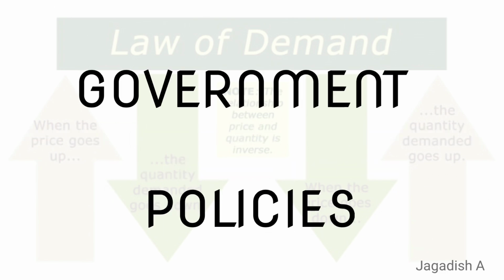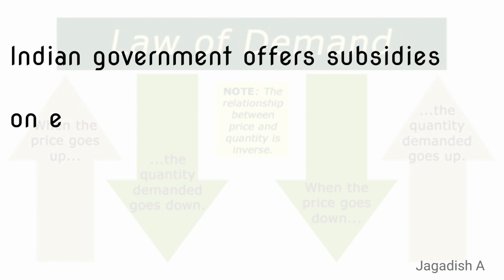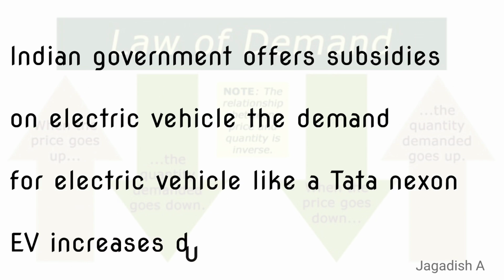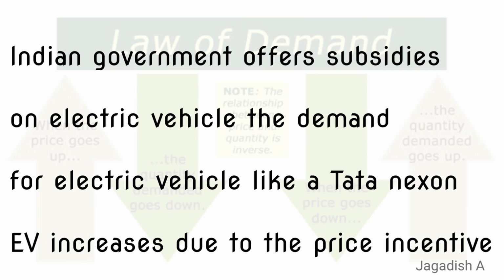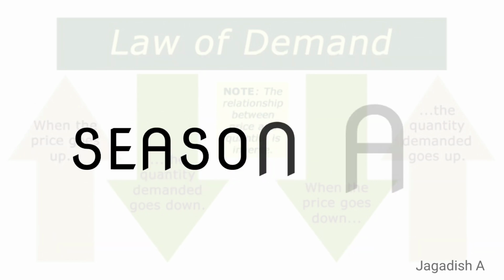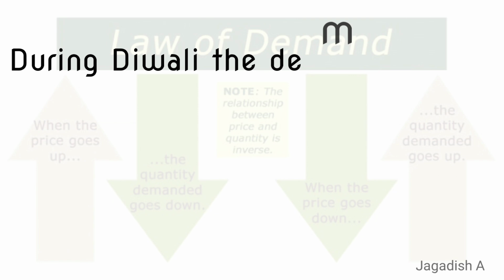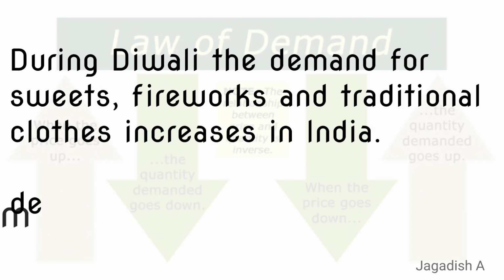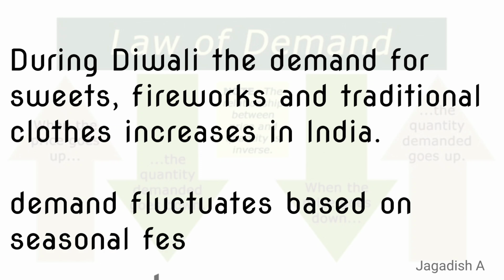Government policies. When the Indian government offers subsidies on electric vehicles, the demand for electric vehicles like the Tata Nexon EV increases due to the price incentive. Seasonality. During Diwali, the demand for sweets, fireworks and traditional clothing increases significantly in India. Demand fluctuates based on seasonal festivals.